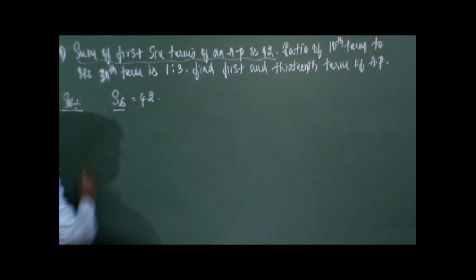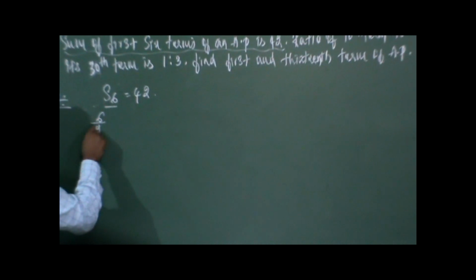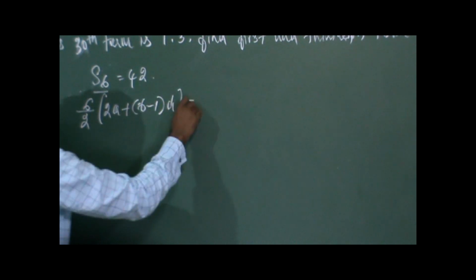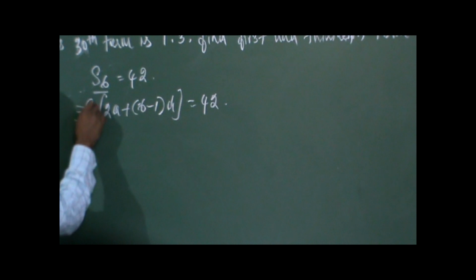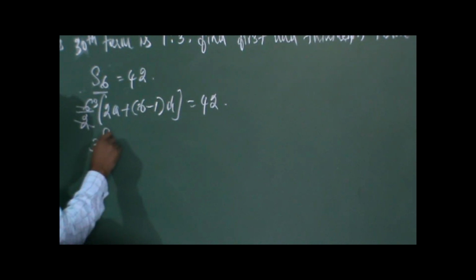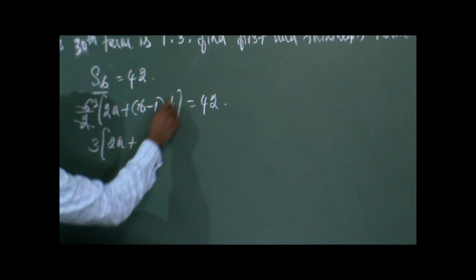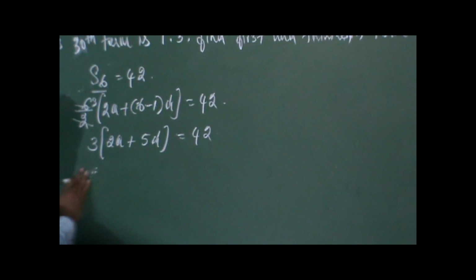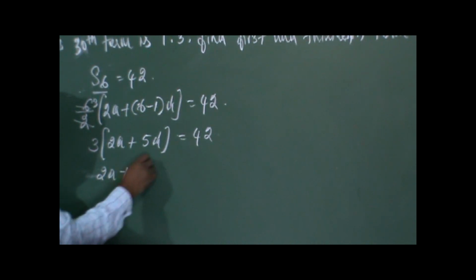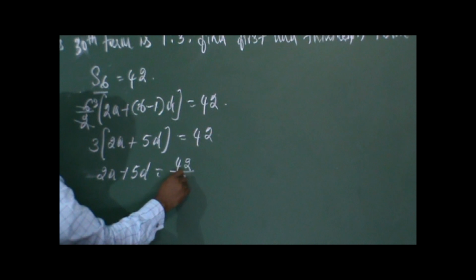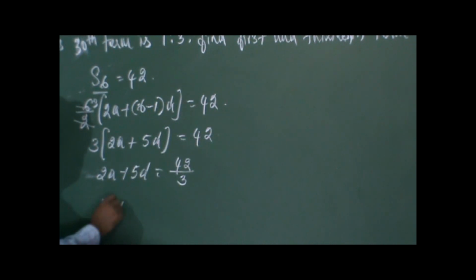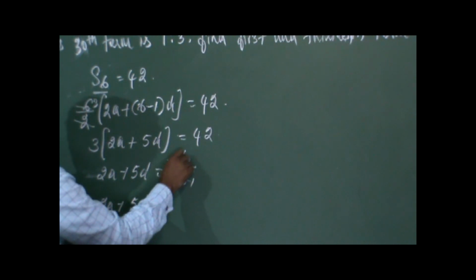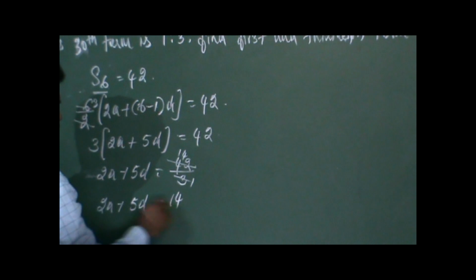So we will define this S6, that is 6 by 2 into 2A plus (6 minus 1) into D is equal to 42. 2 ones are 2, 3 times is 6, it goes 3 times. So 3 into (2A plus 5D) is equal to 42. So 2A plus 5D is equal to 42 by 3, that is 14. So 2A plus 5D is equal to 14.